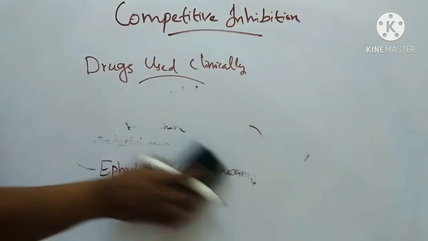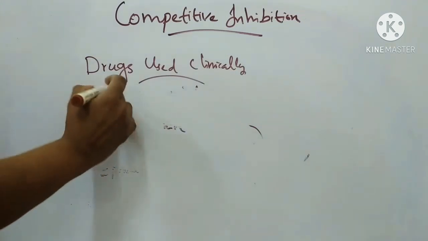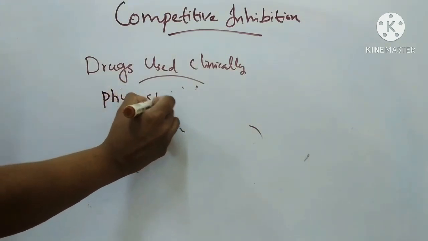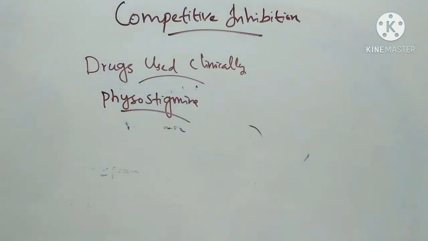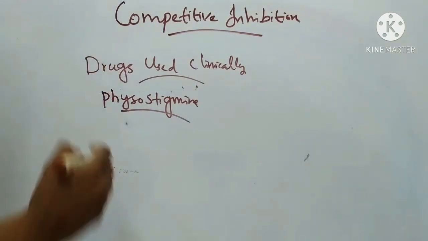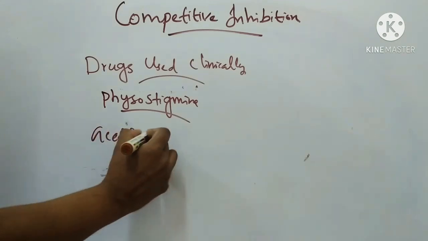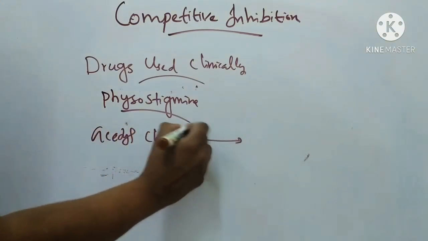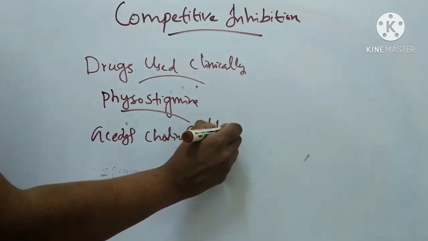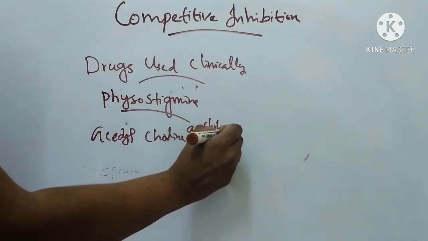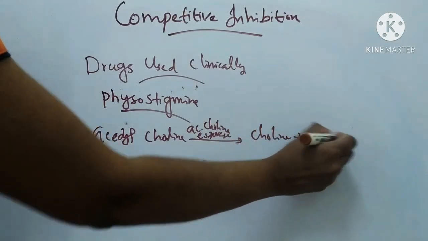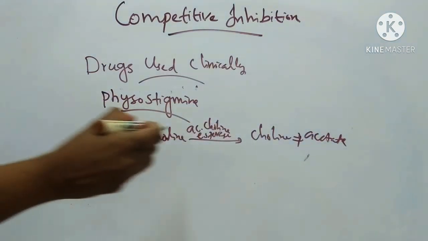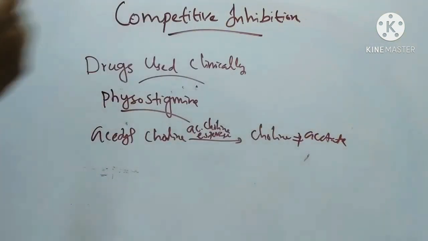Next one is physostigmine. Acetylcholine esterase is the enzyme which hydrolyzes acetylcholine to form choline and acetate.